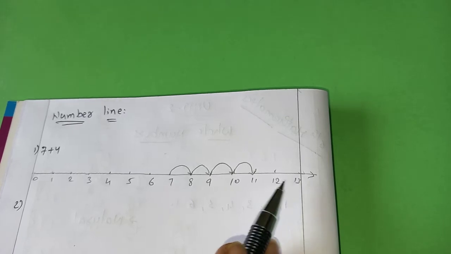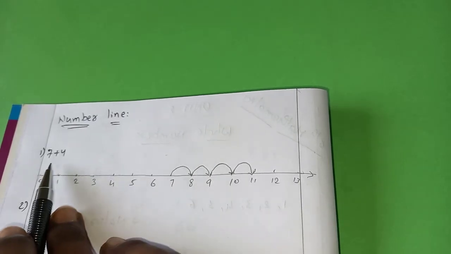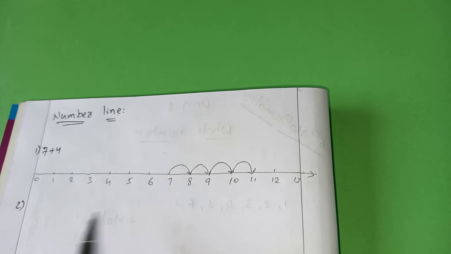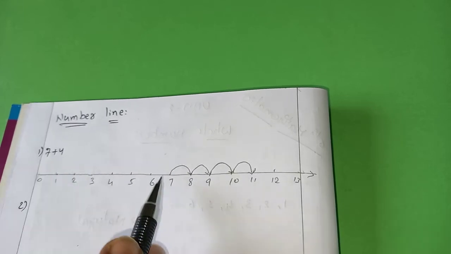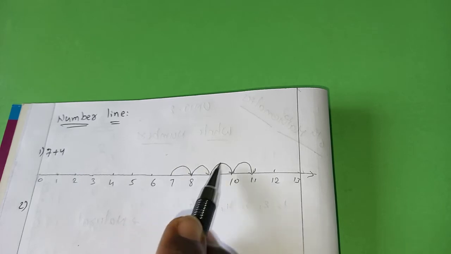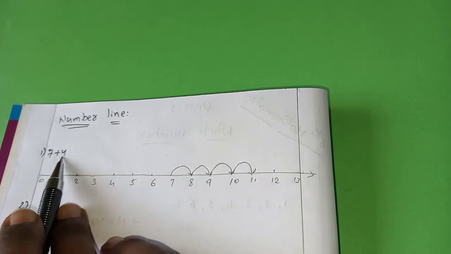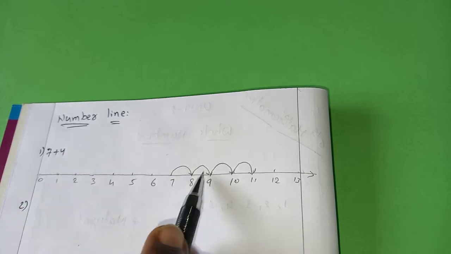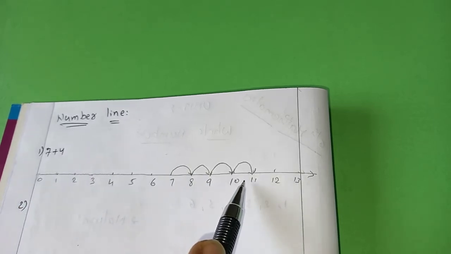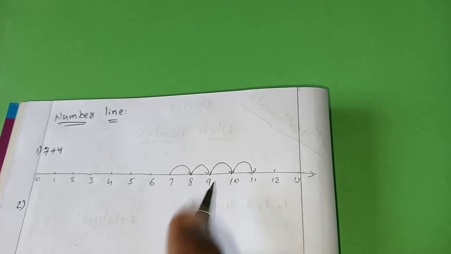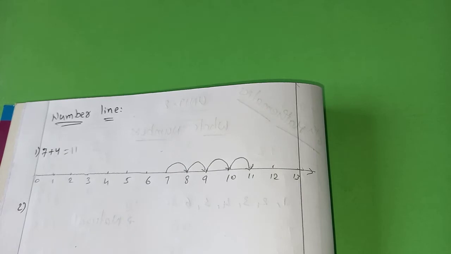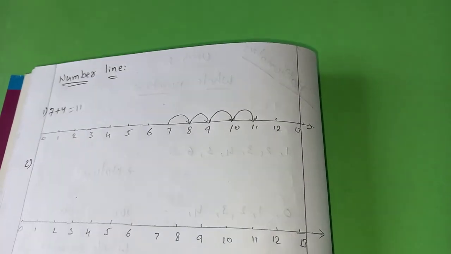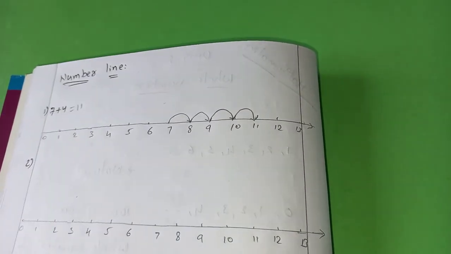Okay dear, understand? Now understand how to do addition. Take one number, 7, and from there you have to draw that many lines. Because the second number is 4, that is the reason I drew 4 lines. What is the answer? 7 plus 4 is 11. Correct or not? 7 plus 4 is 11.